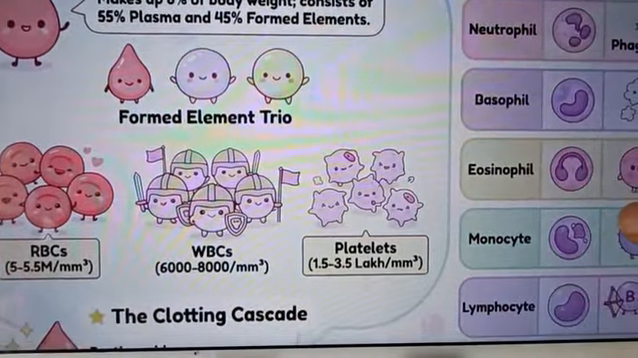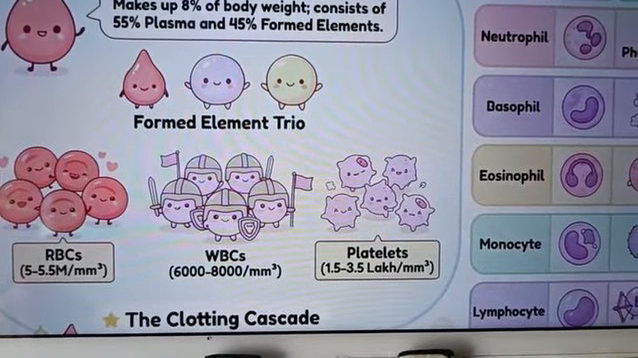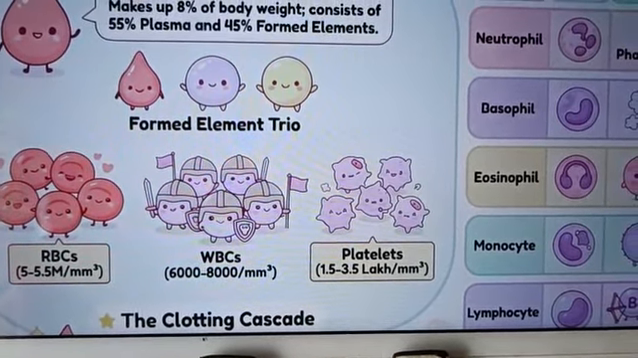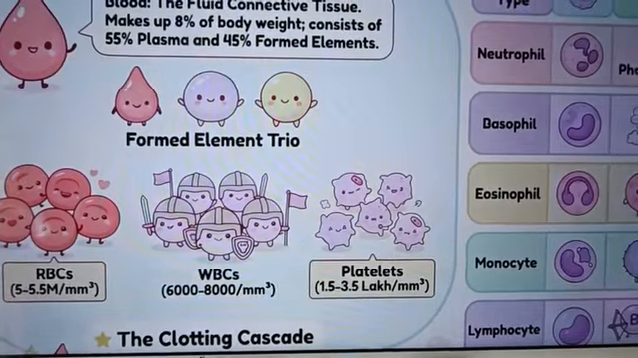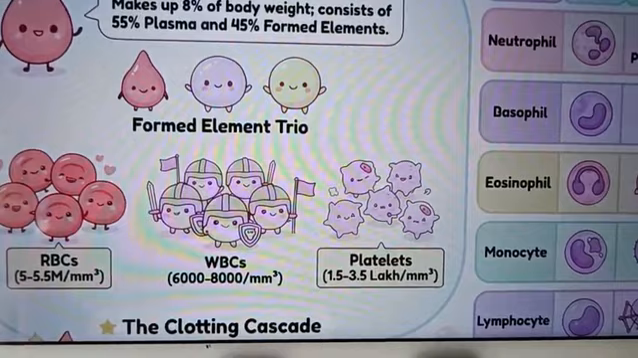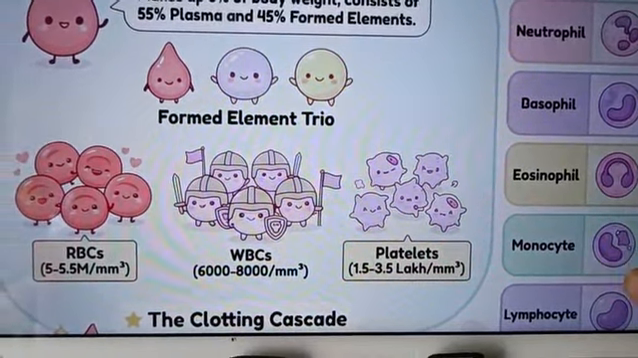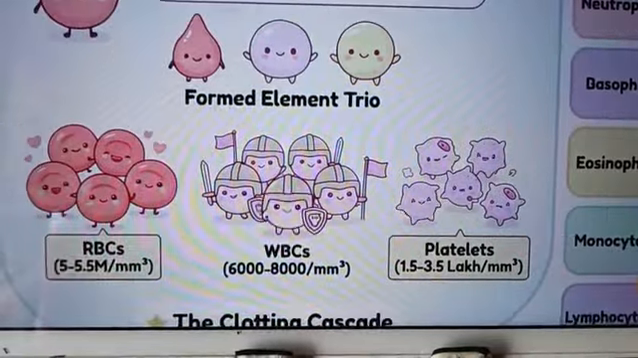RBC contain hemoglobin, a red pigment that carries oxygen from the lungs to all the body parts and brings carbon dioxide back to the lungs. So here RBC will have hemoglobin, and there is a micronutrient called ferrous. Iron is there in hemoglobin.